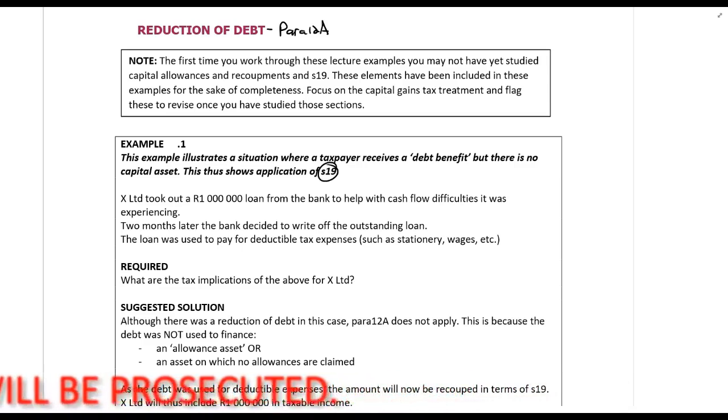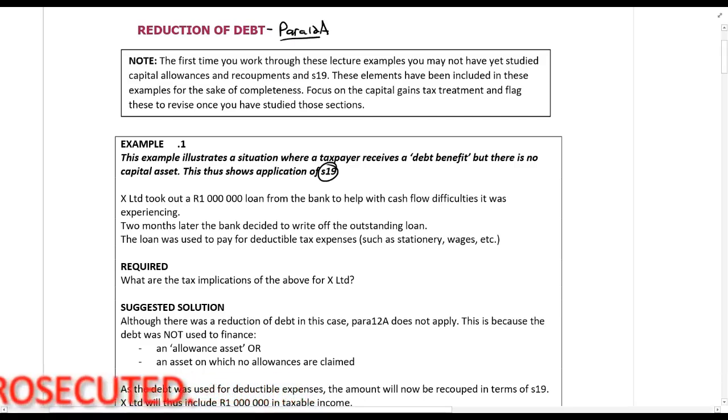Now, paragraph 12a applies if there was a loan that you took out and you bought an asset. There must be an asset that was purchased. In this case, it's deductible expenditure, not an asset. So paragraph 12a cannot apply. You would have claimed a deduction of R1,000,000 for whatever you've paid, if it's deductible.